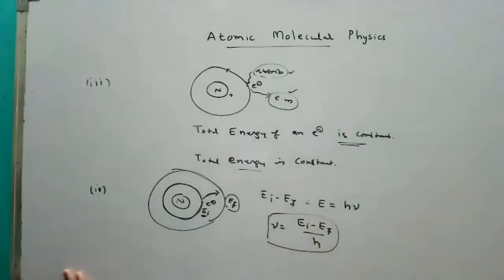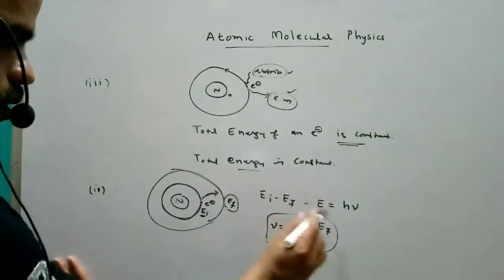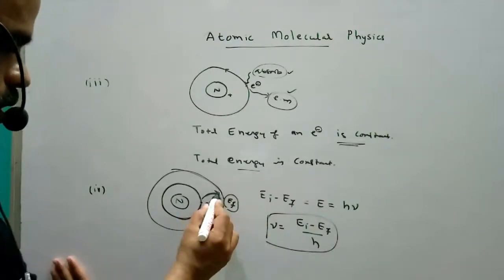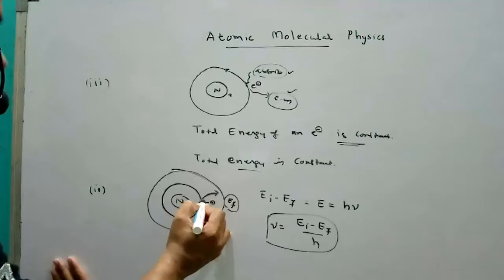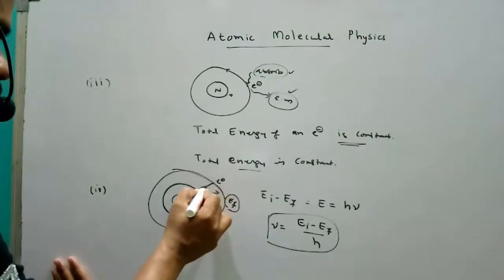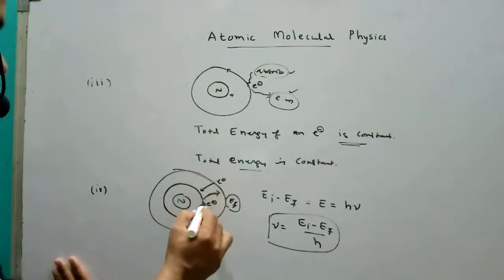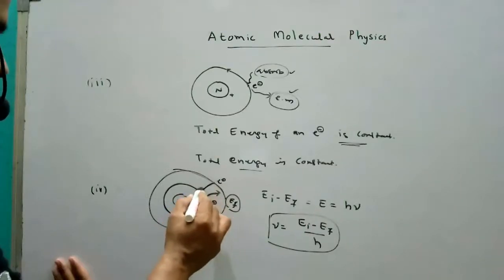So here, how much energy the electron is gaining or losing matters. For example, the electron is revolving in this orbit. If it goes to the first orbit, the energy of the electron is being lost.